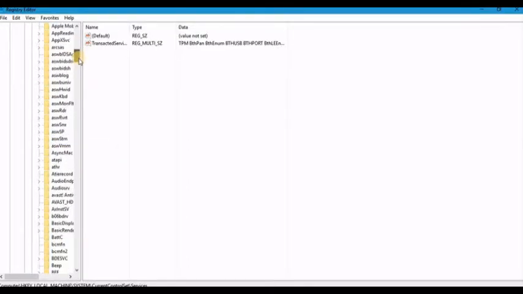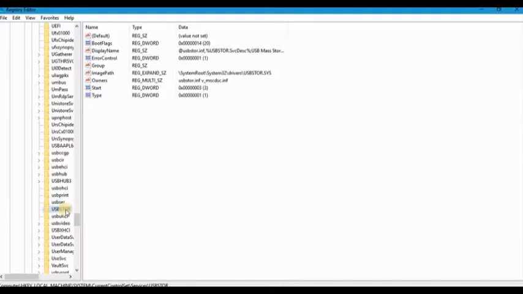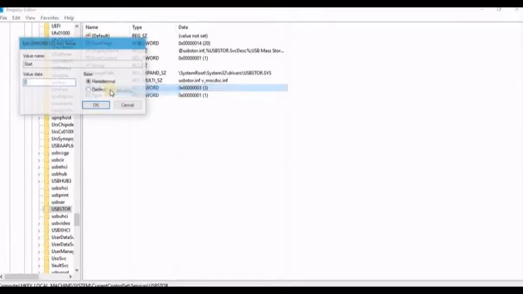Now you have to scroll down and down. Finally you will see USBSTOR. Click on this, and you will get files over here. Right click on Start and click on Modify. You just need to change this value data. In the working condition the value is 3, and for disabling your USB port you just change the value to 4. That's it, nothing more you have to do. Just change this value and click on OK.